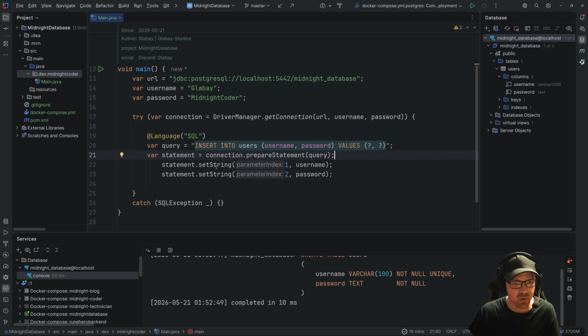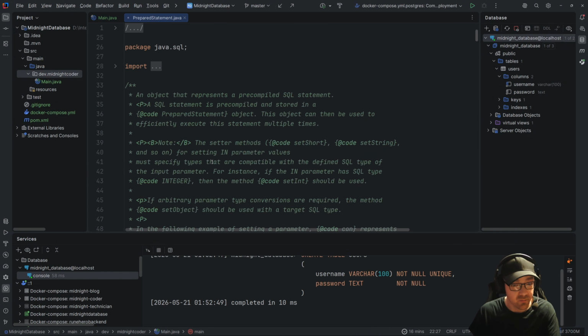We're going to use the statement and we're going to set a string. And we're going to say that we're going to put it at the parameter index of 1, which is the first one. And that would be the value of username that's coming in from the top. Same thing with number 2. It goes in the second parameter. It's the password.